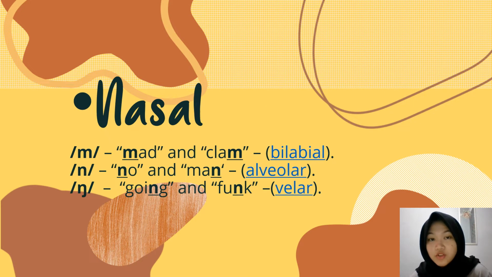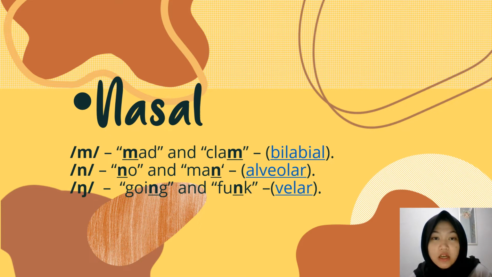Hello my friends, my name is Diannisa Divanauli and I want to present about phonology manners of articulation. So, the first is nasal. Nasal consonants are created when you completely block airflow through your mouth and let the air pass through your nose. For the example, mat, clam.